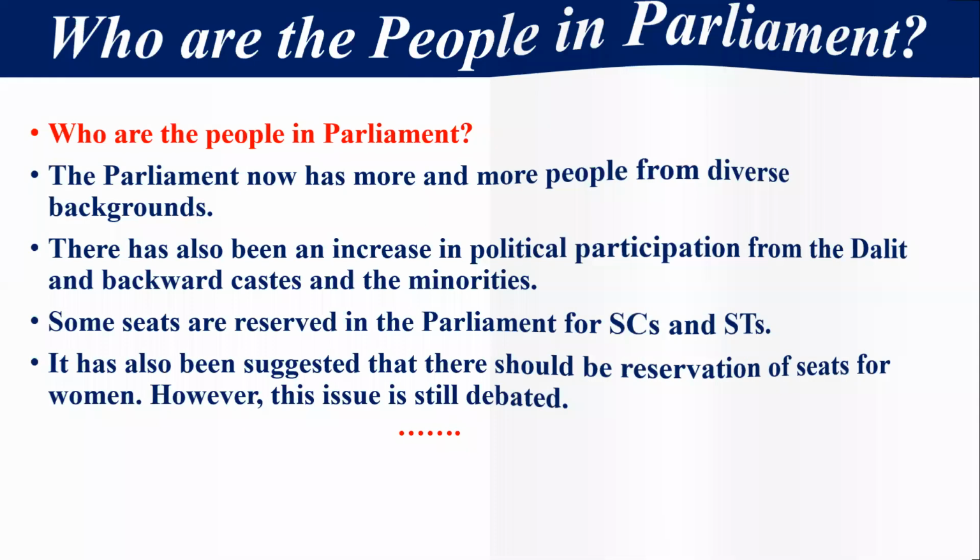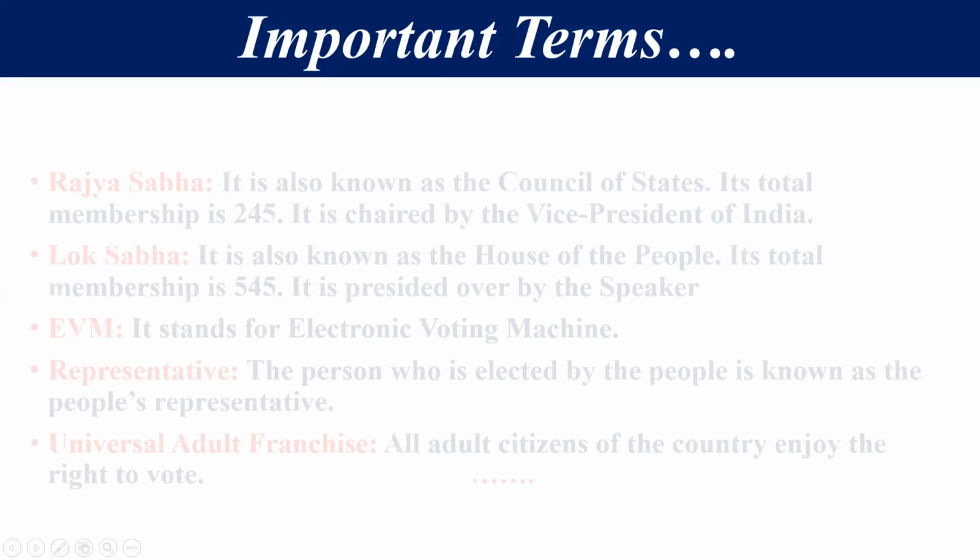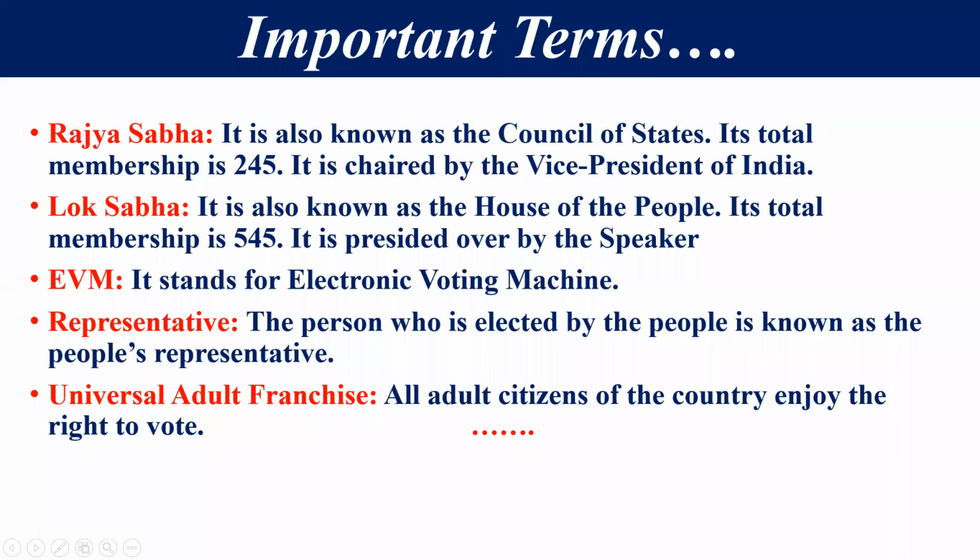So students, let's discuss some important terms, and it would be very beneficial to all of you. First of all, let's discuss Rajya Sabha. Rajya Sabha is known as the Council of States, and it is also known as the upper house of the Parliament. The total number of members is 250, but still there are 245 members in our country, and the chairperson of this is the Vice President of India, right?